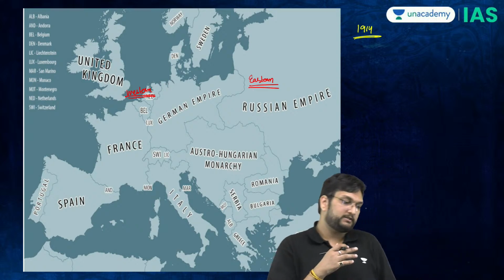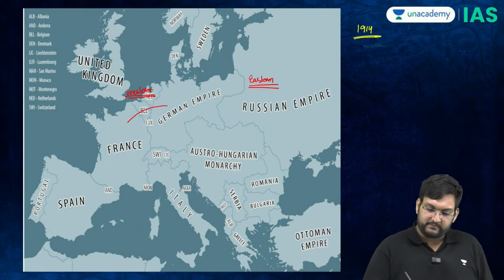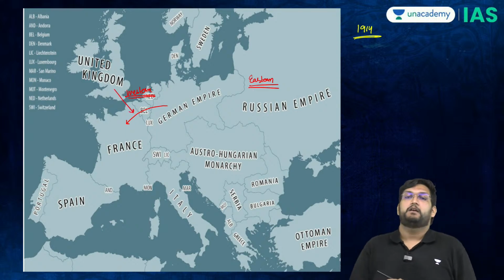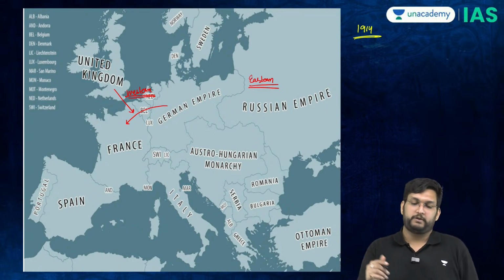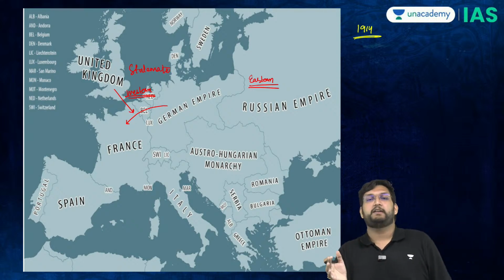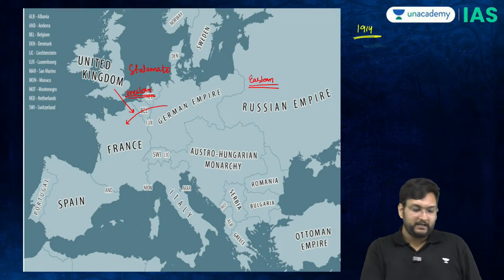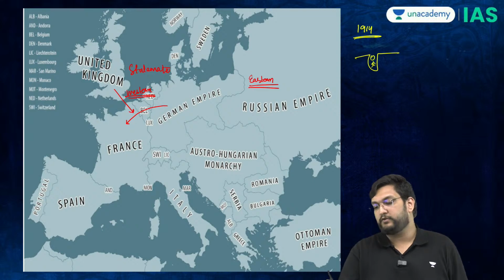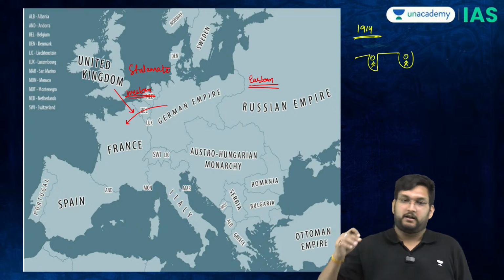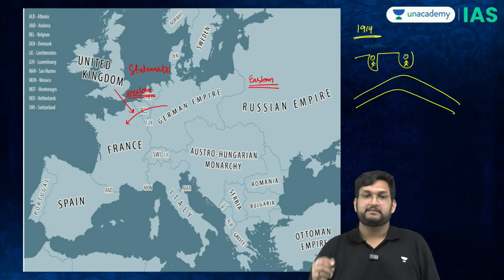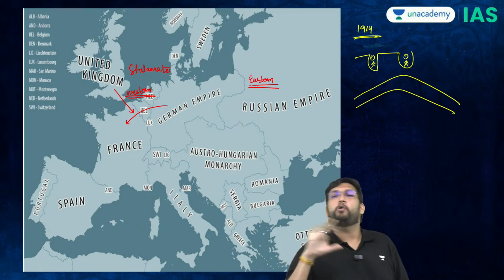Now, when we talk about the Western front, though the Germans will be able to enter into France, as soon as the British will intervene, this front very quickly is going to become a stalemate. Stalemate means that neither of them can move forward or backward. And this is where the nature of war itself was problematic, which is called trench warfare. Trench warfare, I don't know if you've ever seen. Trenches are basically holes which are dug up into the land itself, and there are lines which they control. Basically, these are called the trench lines, and basically trench warfare is very slow warfare.